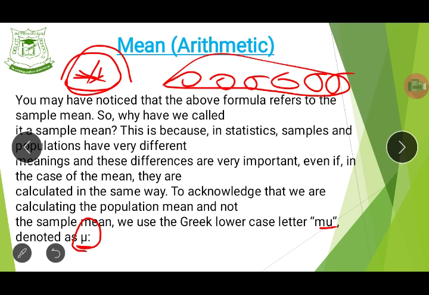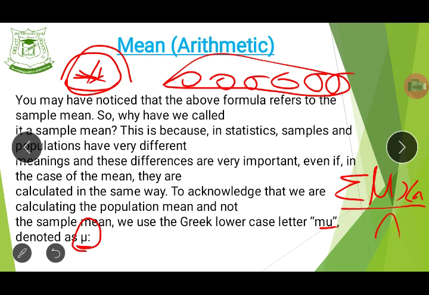So I believe you are familiar with it, and it is written as this: the summation of the numbers, sorry, let me write that properly. Now as the summation, mu, do you see that now, of x_n all over n.